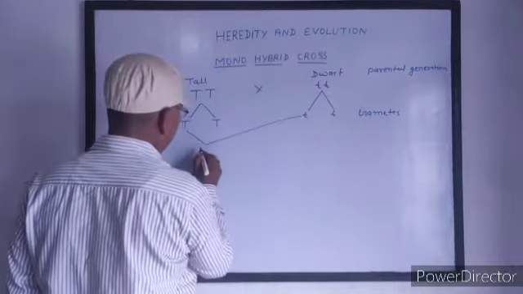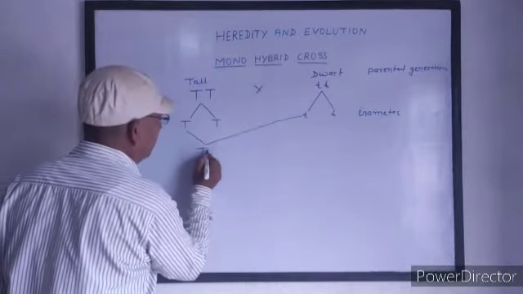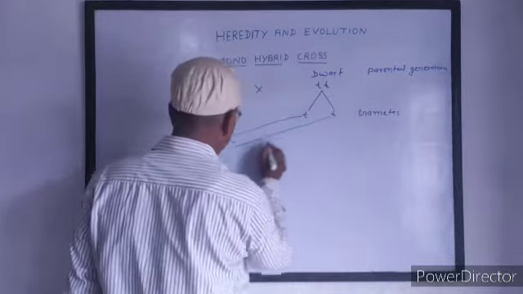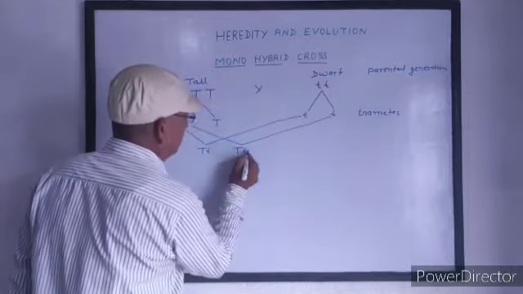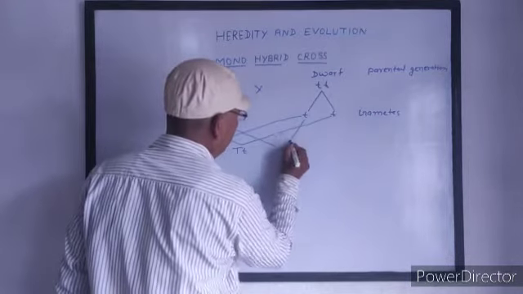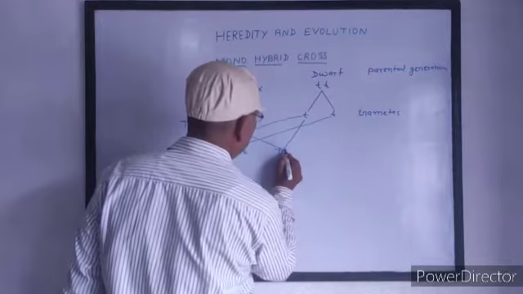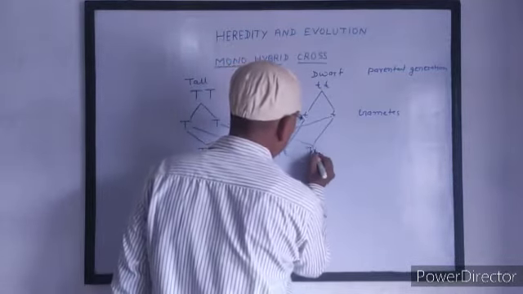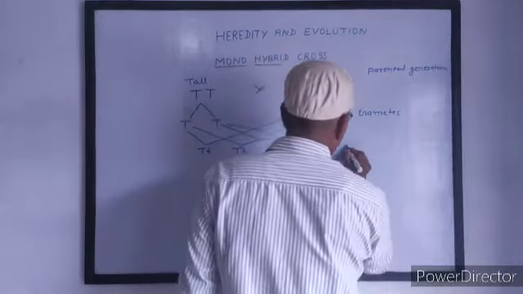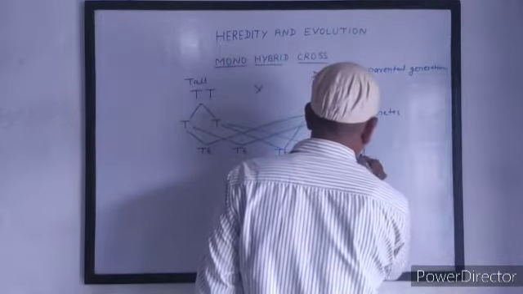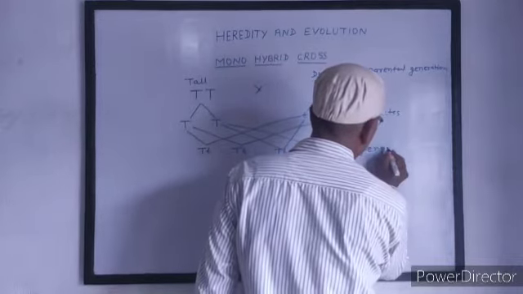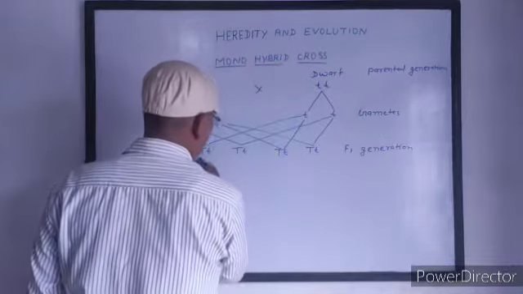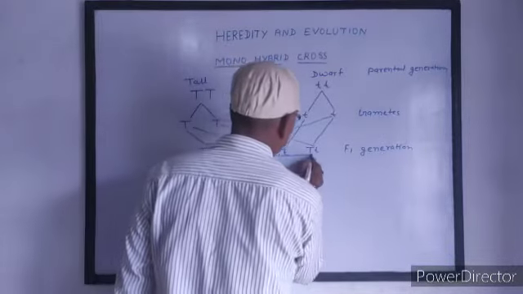When he crossed the tall plant and the dwarf plant, in the F1 generation all plants are tall.